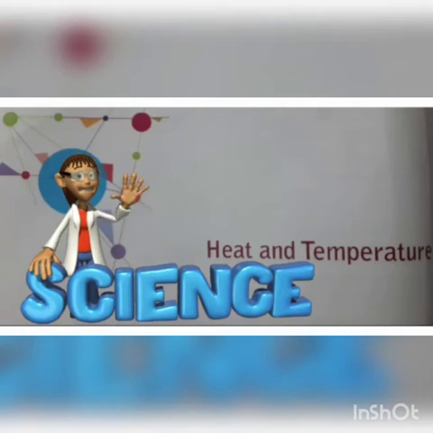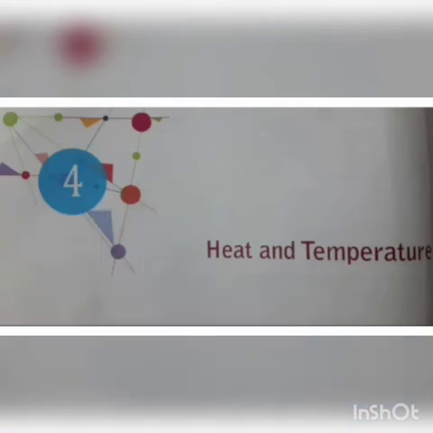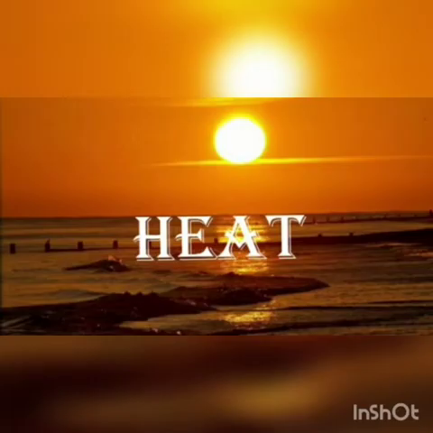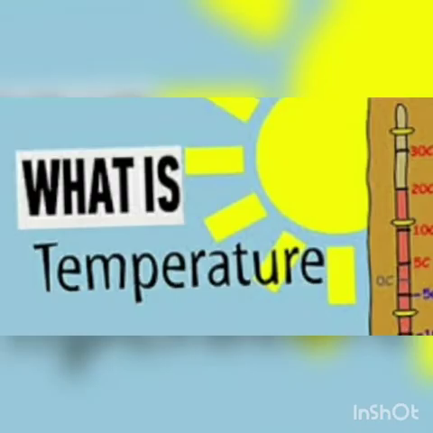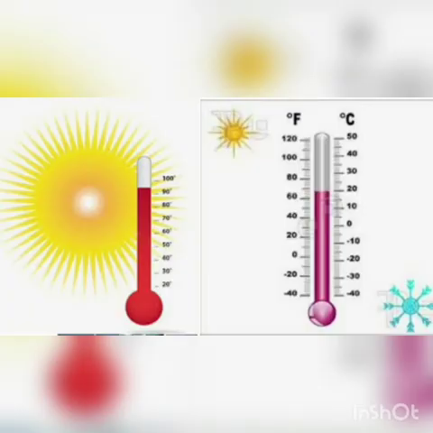Children, today we will study lesson number 4, that is heat and temperature. In this chapter, we will study what heat is, how heat transformation can take place from one form of energy to another form of energy, what temperature is, and what the ways to measure temperature are. Now let us start. First of all, let us try to understand what heat is.